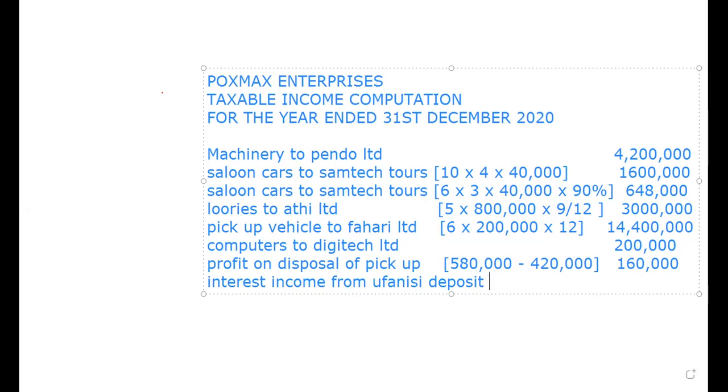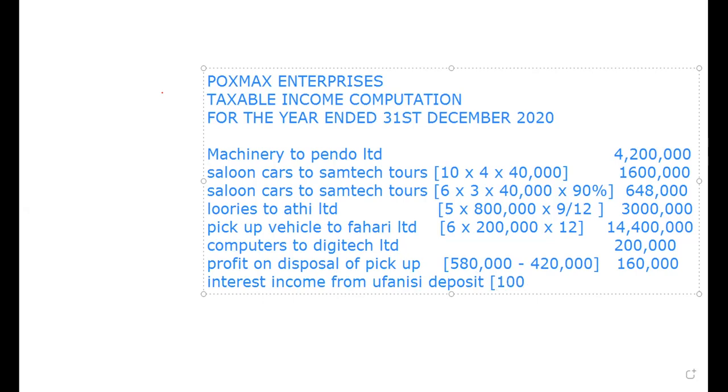Remember, we are told it is 240 net. Net means the withholding tax has already been subtracted. So we have to gross it, because the withholding tax has already been subtracted. So we need to get the 85%.